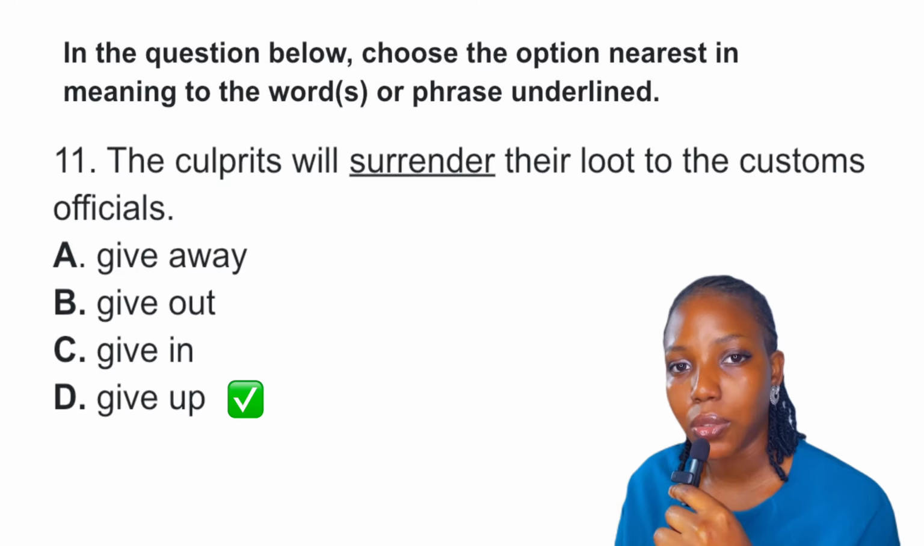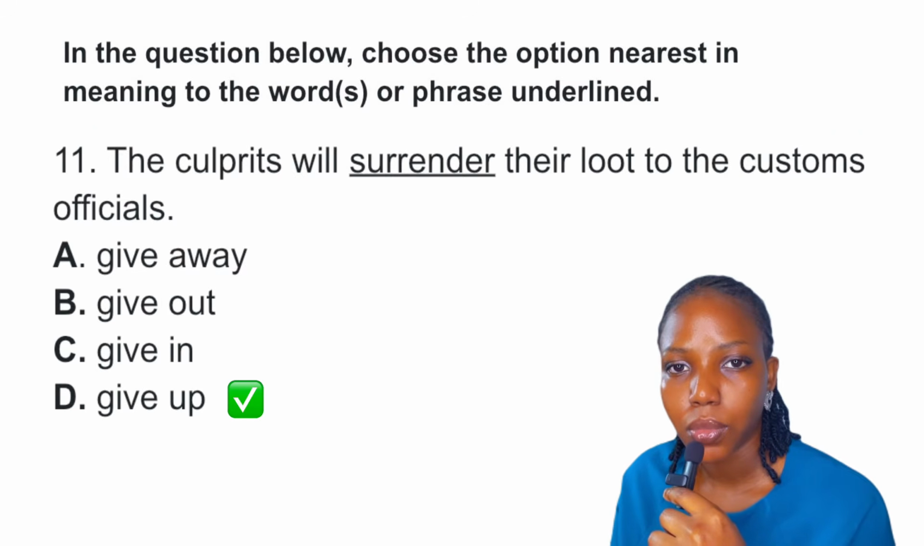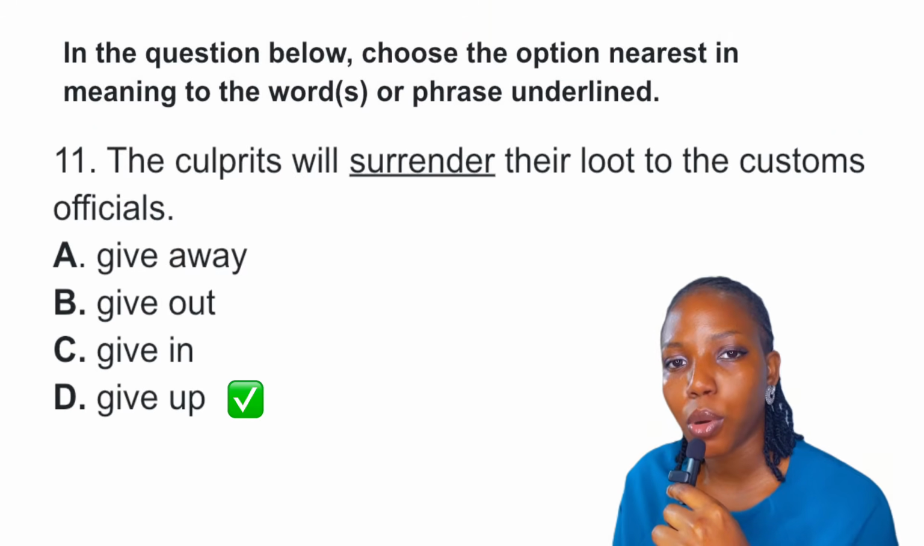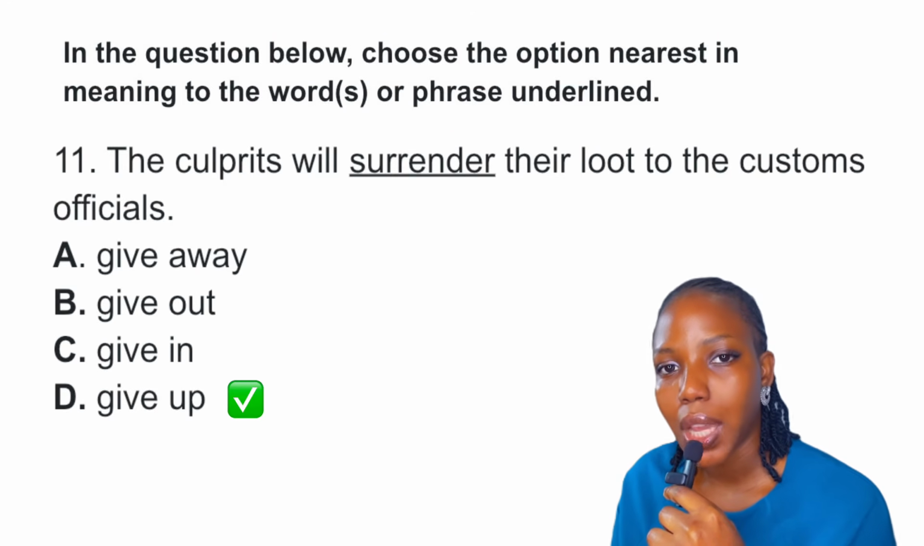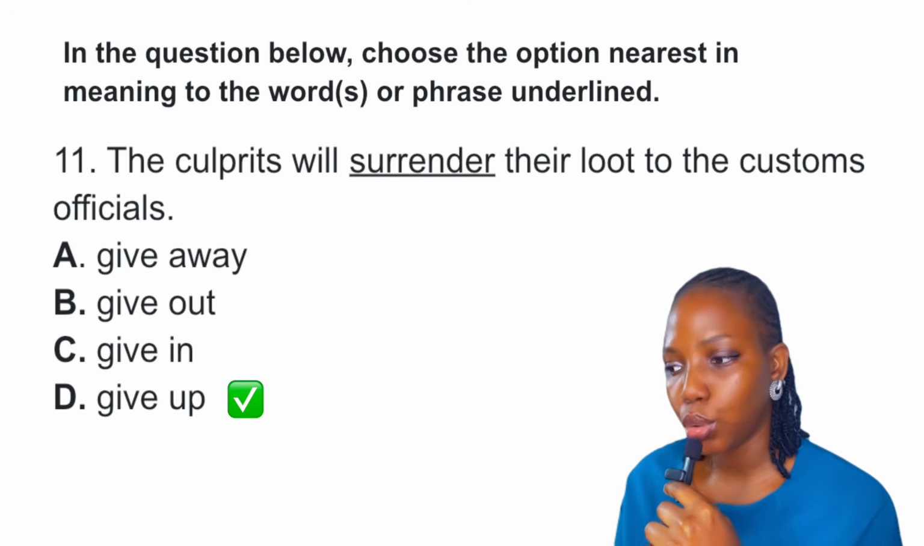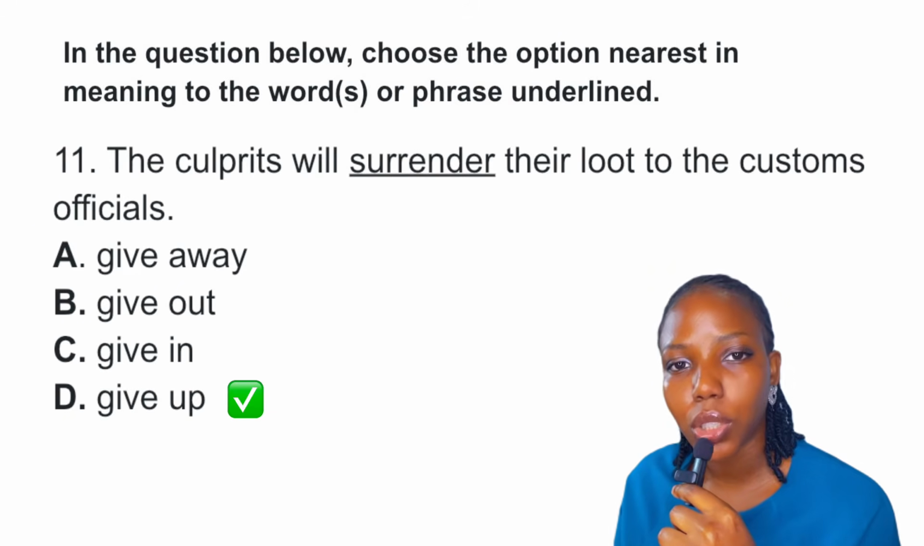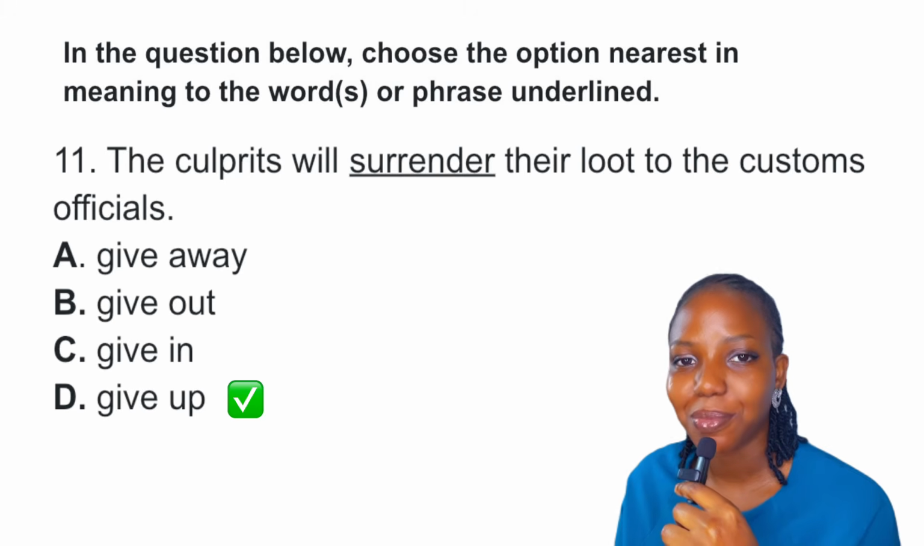For example, he finally gave in and agreed. Okay, when we say give up also means to surrender, but it's to surrender by handing over. And in the context, we see items, right? Loot, right? So the best answer to this question is definitely option D.